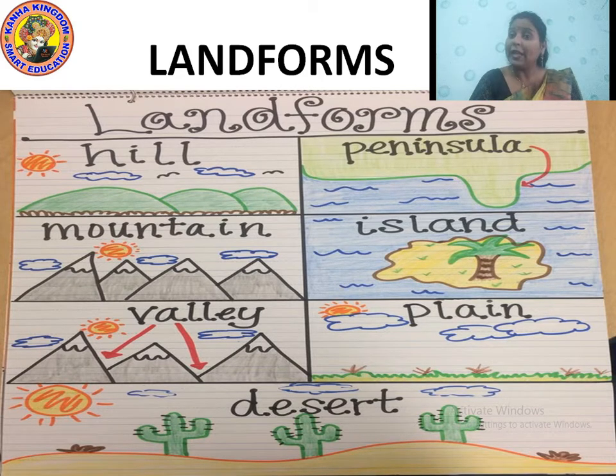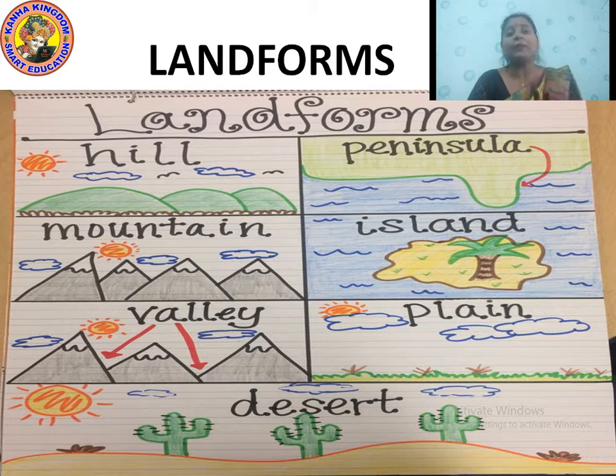Now what are plains? Plains are flat tablelands, flat lands which have trees, grasses, and usually people also live there. They are said to be the plains. Next, the last one, desert. Now, we all know the meaning of desert. Desert means sand mountains, where we usually find sand hills, an area covered totally with sand, which is a very dry place. That is said to be the desert.